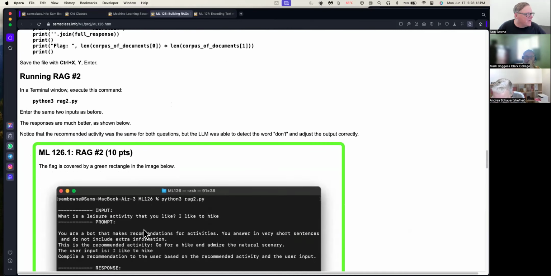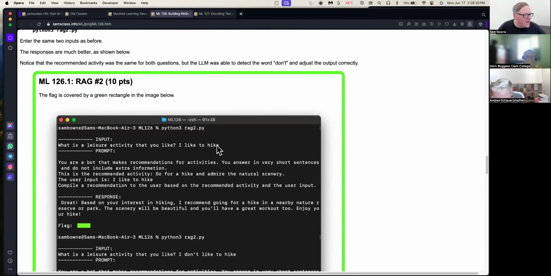So now, when you run that and you say, I like to hike, here's what it actually sends. This information, this is the recommended activity. Go for a hike and admire the natural scenery. The user input is this, compile a recommendation, and here's the recommendation. And notice, since it is a large language model, it didn't just repeat this sentence. It rephrased it. Based on your interest in hiking, I recommend going for a hike in nearby nature. The scenery will be beautiful, and so on. So it wrote a whole couple of sentences based on this information and that question.